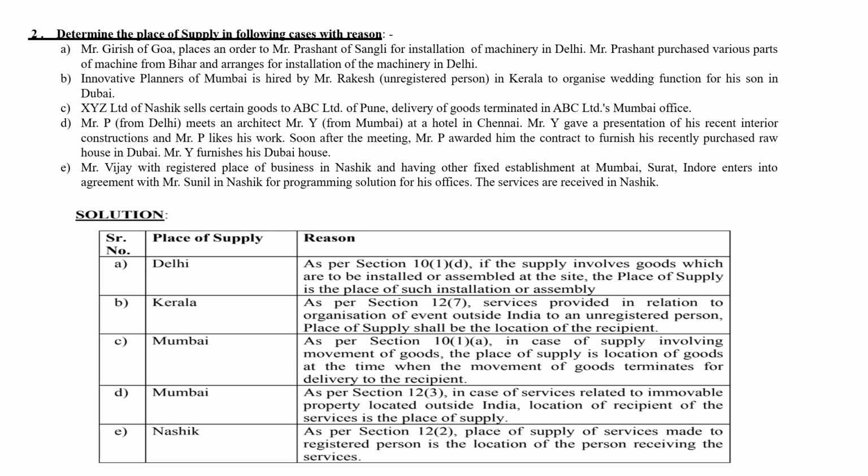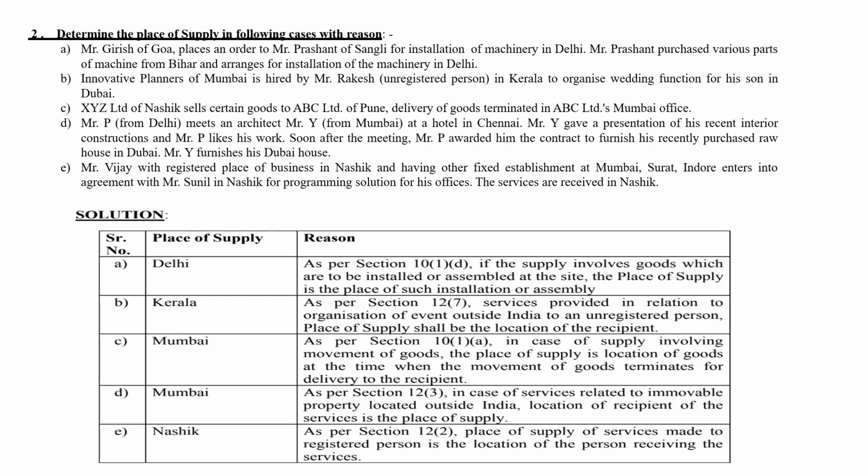Then, next, Mr. P from Delhi meets an architect, Mr. Y from Mumbai, at a hotel in Chennai. Mr. Y gave a presentation of his recent interior construction work and Mr. P likes his work. Soon after the meeting, Mr. P awarded him the contract to furnish his recently purchased house in Dubai. Mr. Y furnished his Dubai house. Okay, now we have to find out what the place of supply is.